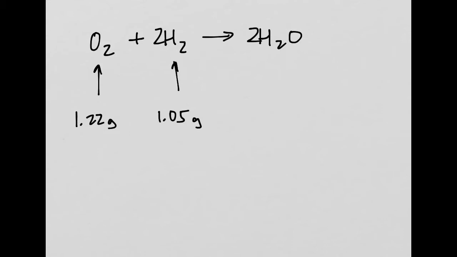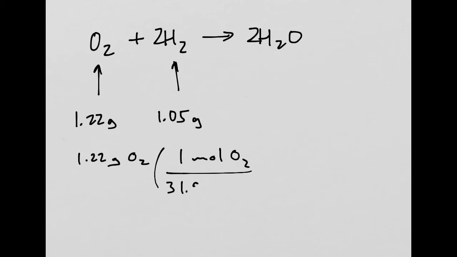So let's see how we would approach this problem. All right, so what do we do with these numbers? Well, remember how I said that if you don't do a mole conversion as one of the first things you do, then you probably are sunk. The first thing you need to do is create the balanced equation. So the second thing you do is the mole conversion. So we're going to take our 1.22 grams of oxygen, and we know that 1 mole of oxygen is equivalent to 31.9988 grams of oxygen.